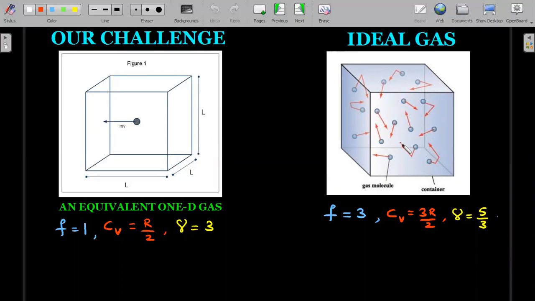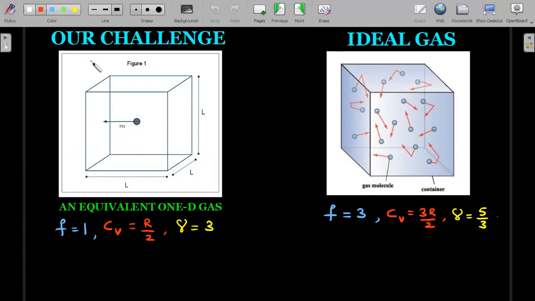You could see molecules moving in random velocities in all three possible directions. I have taken a monoatomic gas. There, the degrees of freedom is 3, because of three directions of motion, and therefore the Cv, as we talk about, is 3R by 2. Cv in general is fR by 2, where the degrees of freedom f is 3 in this context. So the value of Cp would be Cv plus R, obviously, and the gamma ratio of the molar heat capacities of a monatomic ideal gas, you all know, would be 5 by 3. These are very straightforward results that any JEE student should know.